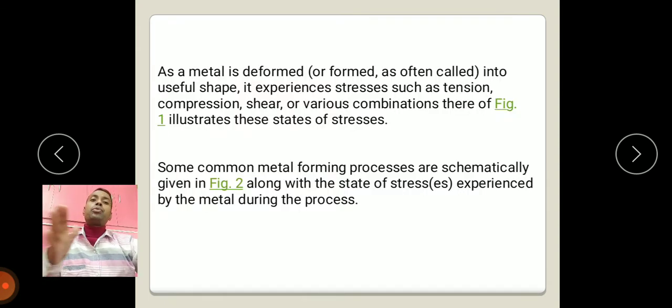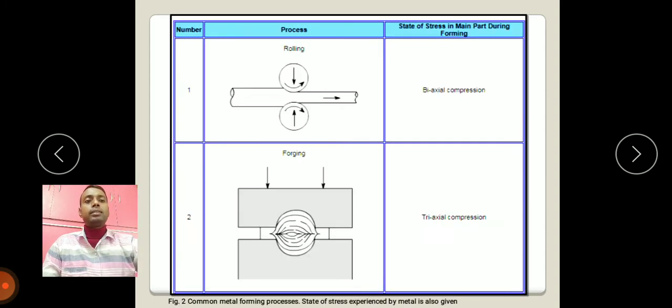As a metal is deformed, that is formed into a useful shape, it experiences stresses such as tension, compression, shear, and various combinations of them. Figure 1 actually illustrates the states of stress. But now some common metal forming processes are schematically given with the help of some pictures, along with the state of stresses experienced by the metal during these processes.